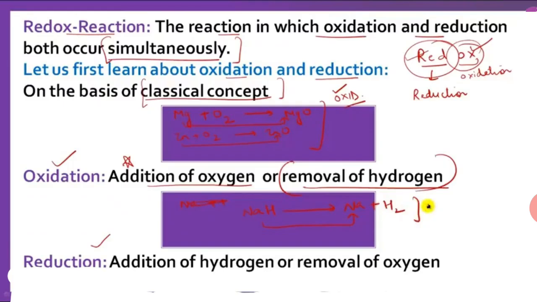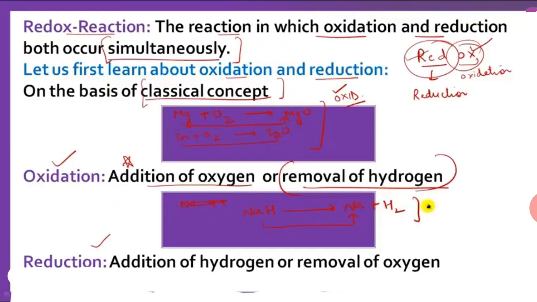And next reaction is redox reaction. Redox reaction is that in which oxidation and reduction both take place simultaneously. First of all, you have to learn about oxidation and reduction.